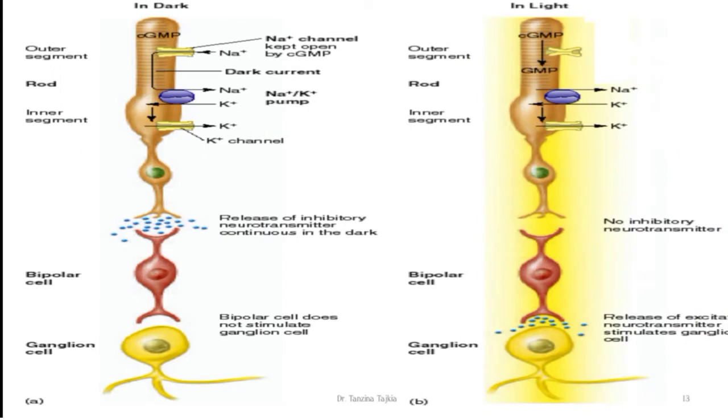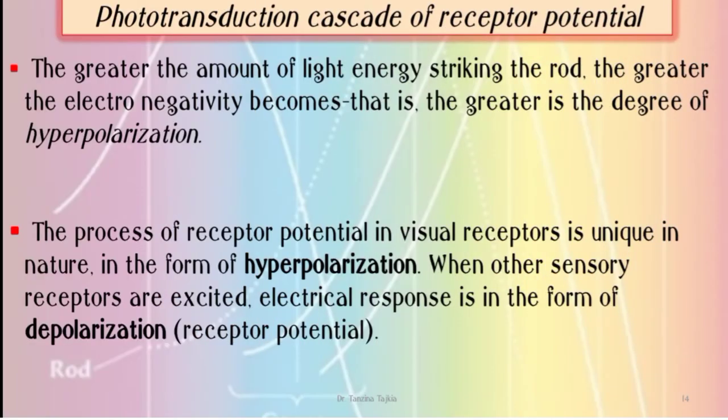In this figure, we want to show what changes occur in the rod in case of dark and in case of light. The greater the amount of light energy striking the rod, the greater the electronegativity becomes, that is, the greater the degree of hyperpolarization. The receptor potential in visual receptors is unique in nature in the form of hyperpolarization. When other sensory receptors are excited, the electrical response is in the form of depolarization.